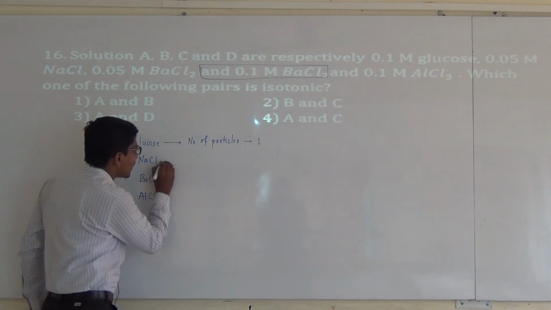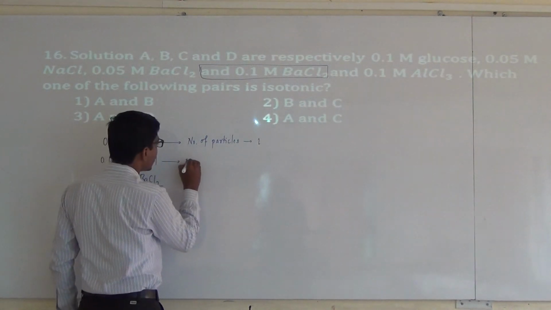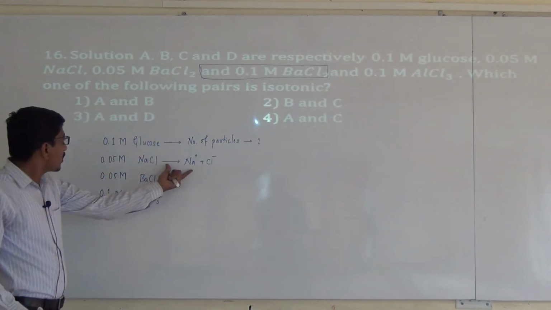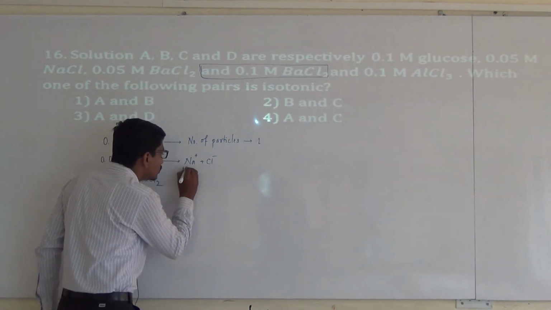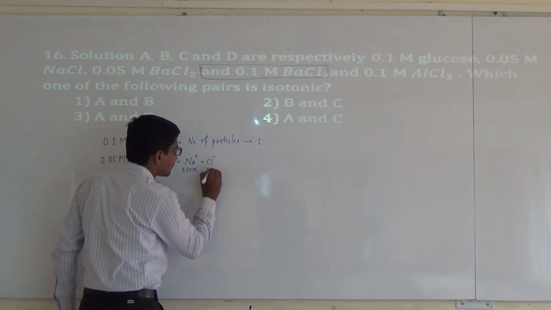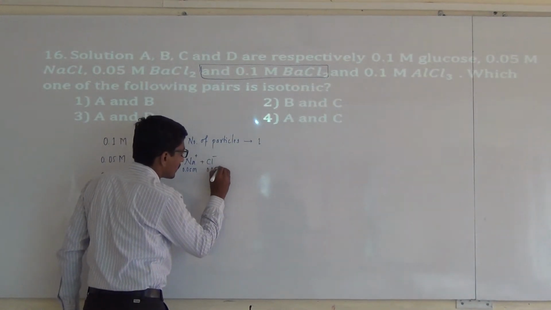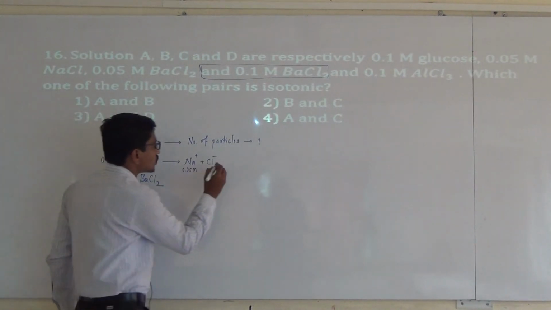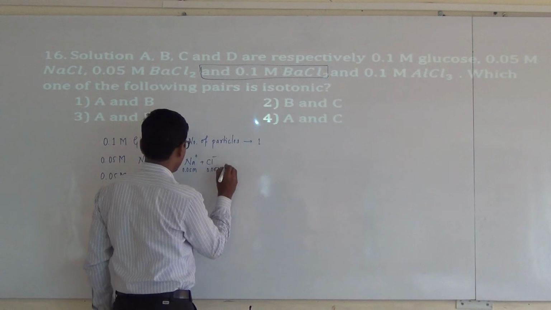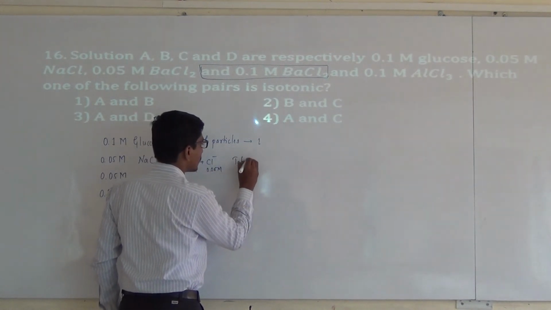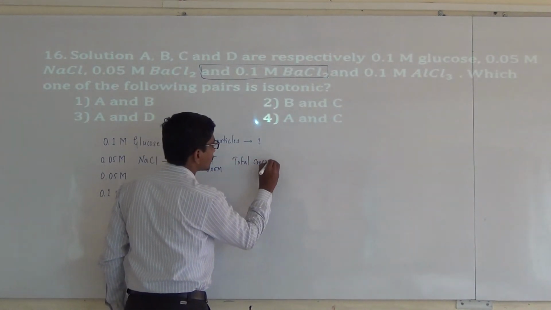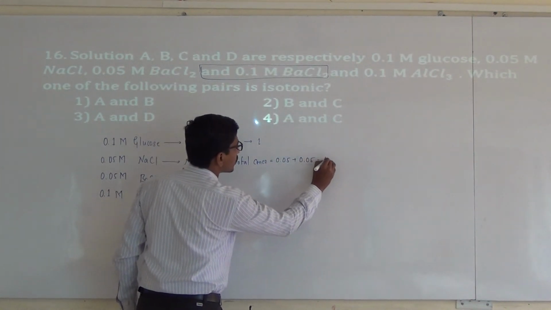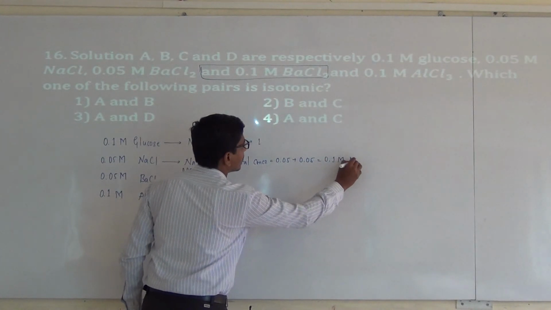In case of NaCl, this dissociates into Na+ and Cl-, each ion having 0.05 m concentration, and the total concentration of the NaCl solution is 0.05 plus 0.05, which is equal to 0.1 m